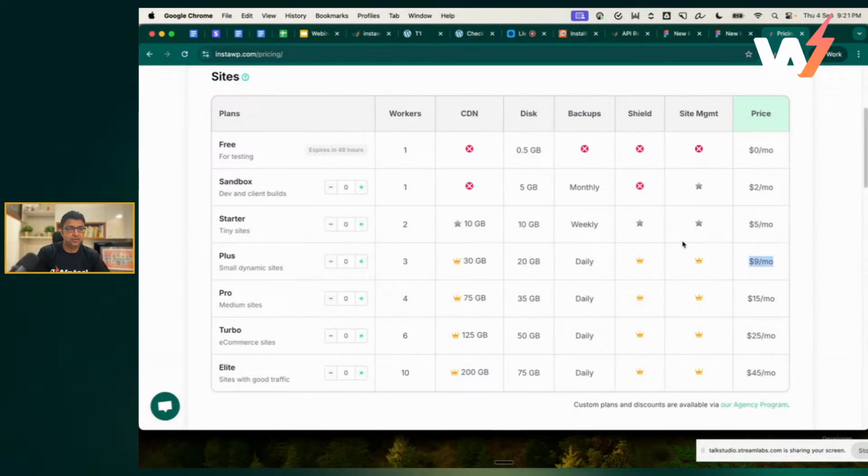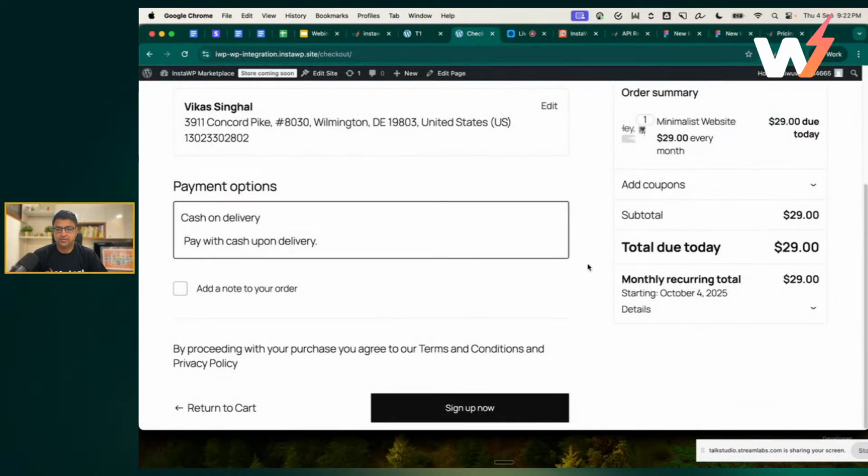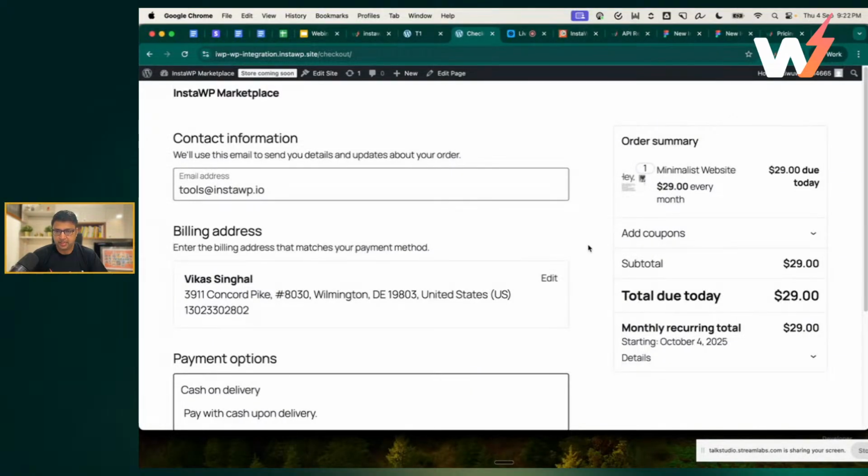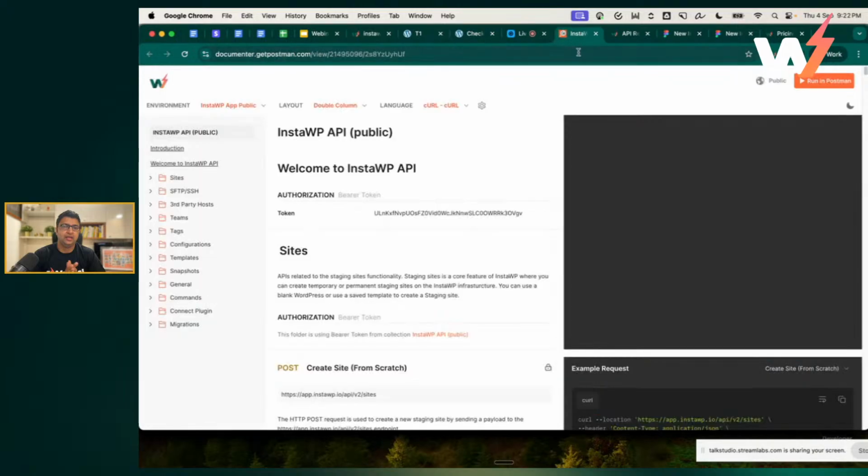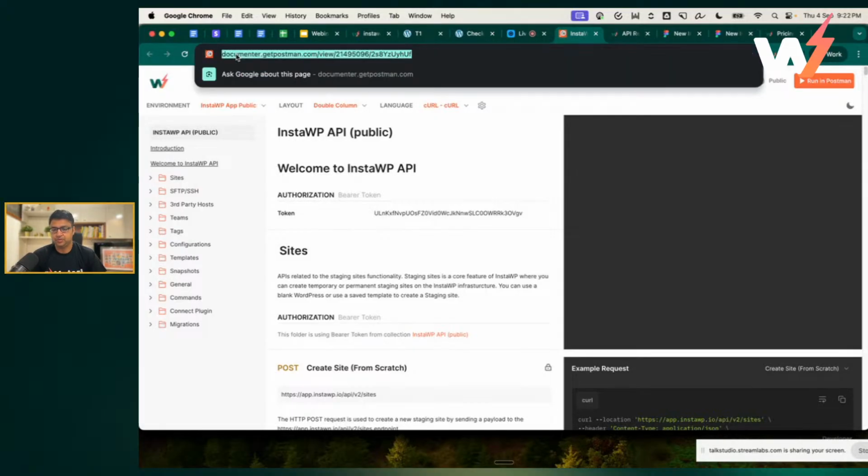But when you are integrating with WooCommerce, you can actually create your own pricing. So the $9 pricing is paid to us, but you can charge the customer any amount which you like. You can say $39 or $29. It's up to you. And once your product is ready and set up, you are actually now selling websites through WooCommerce. And how we have done it is we have used our InstaWP APIs. So if you go to docs.instawp.com, you will get a link to, let me show you how to actually go there.